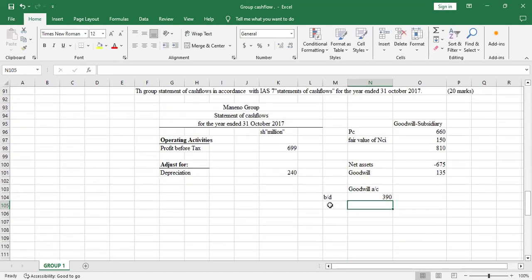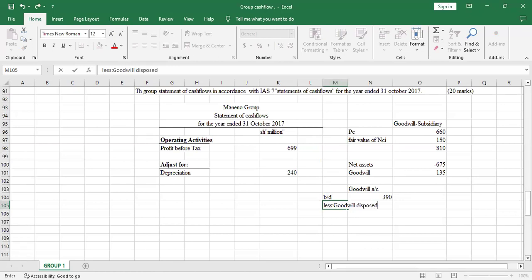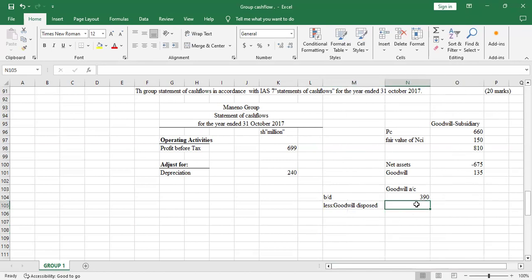So it will be 390, but there's this subsidiary that was disposed. So we disposed the subsidiary with its goodwill. Yeah, so unless goodwill disposed, so you less goodwill disposed. Yeah, so how much was the goodwill?